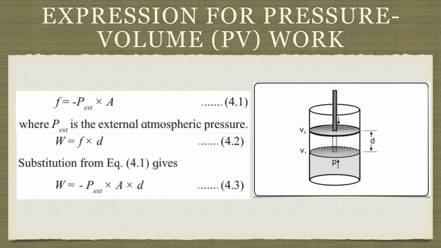Okay, now we'll see the expression for pressure volume work. Again, this is a very important derivation. So we'll start.